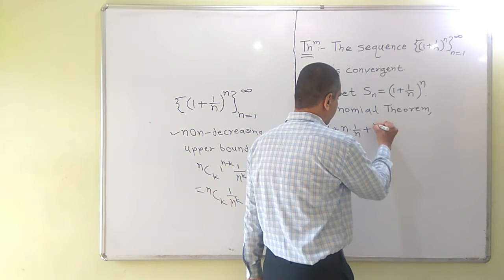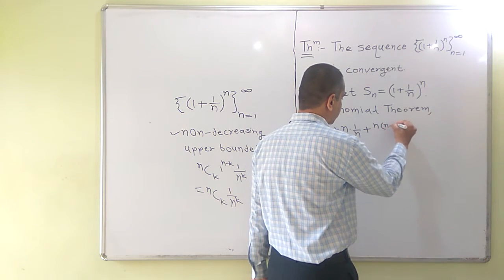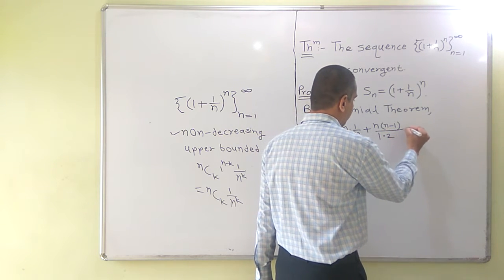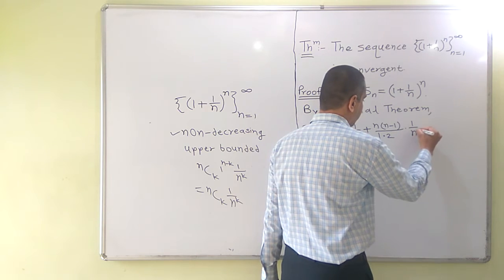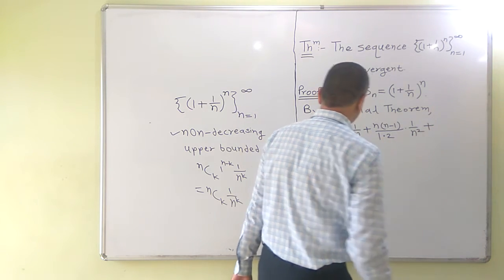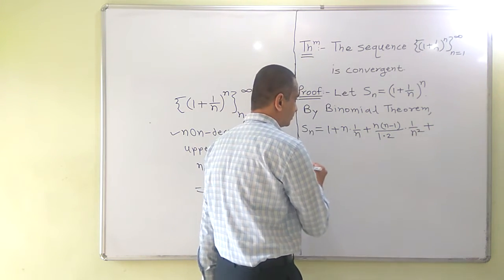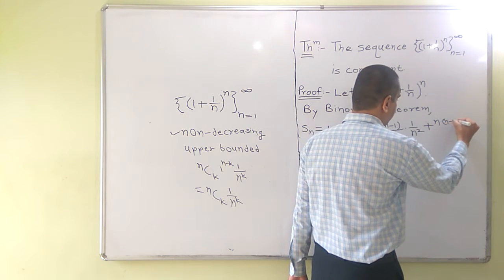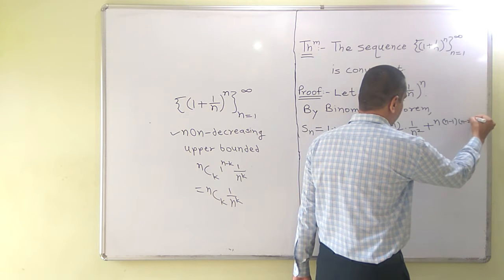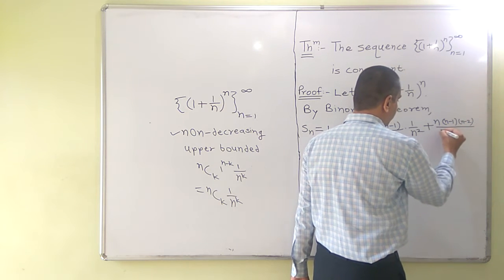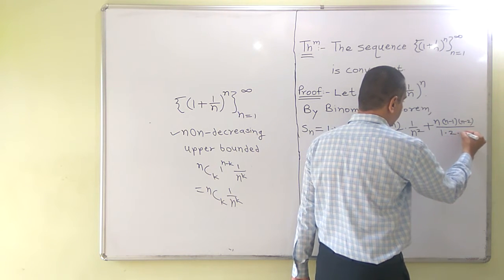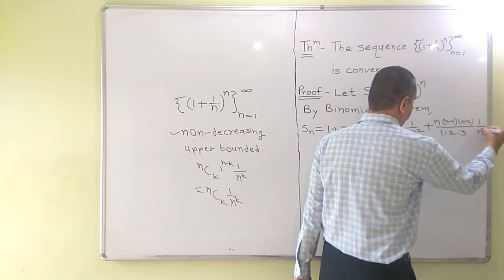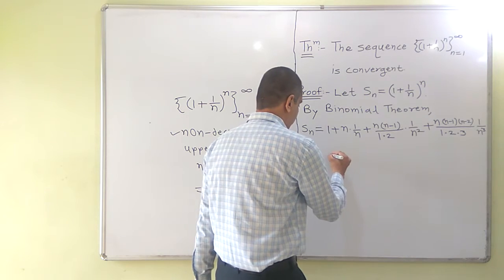It is n into n minus 1 upon 2 factorial, that is 1 upon 2 into 1 upon n square, plus what will be the next term? n into n minus 1 into n minus 2 upon 3 factorial, 1 into 2 into 3, 1 upon n cube, plus,